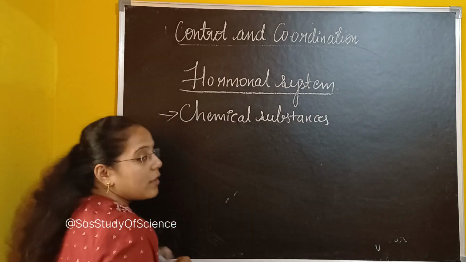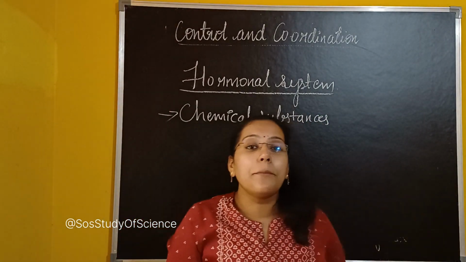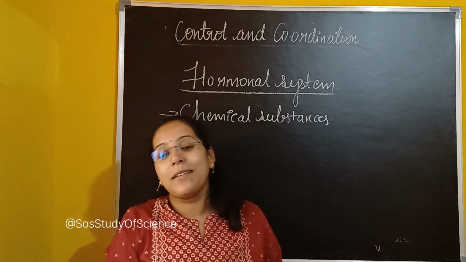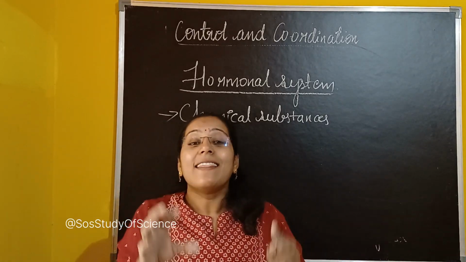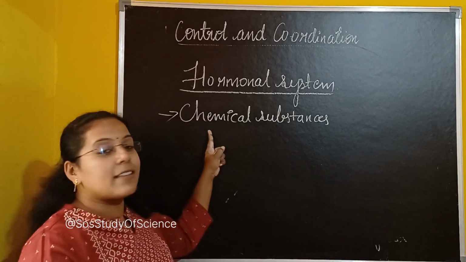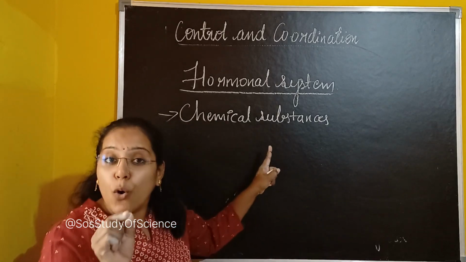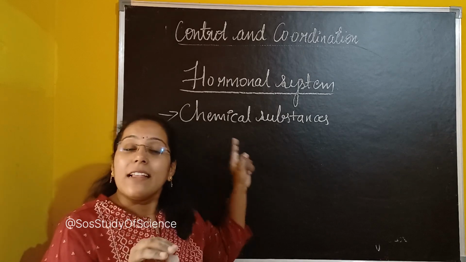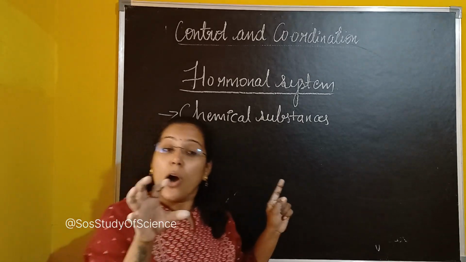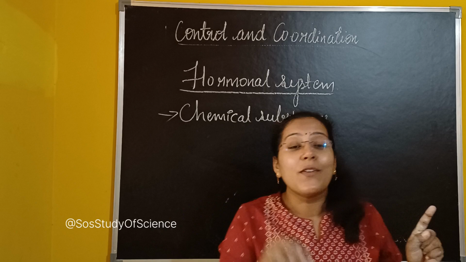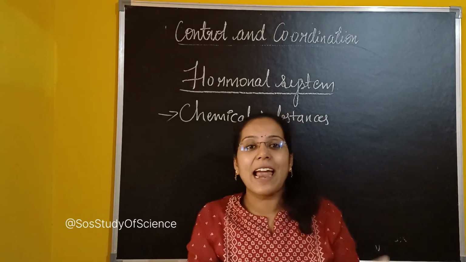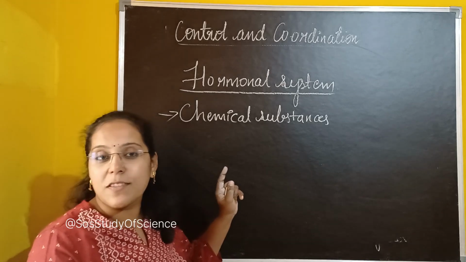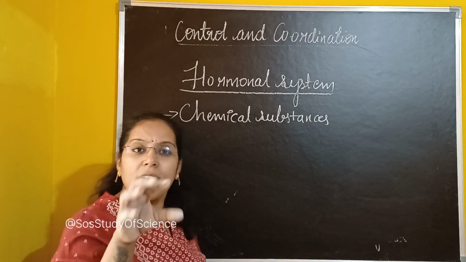So what is this hormonal system made up of? The hormonal system comprises glands which release chemical substances, the so-called hormones. Clear, right? The hormonal system is made up of glands. A set of glands will be there, and these glands release the hormones.